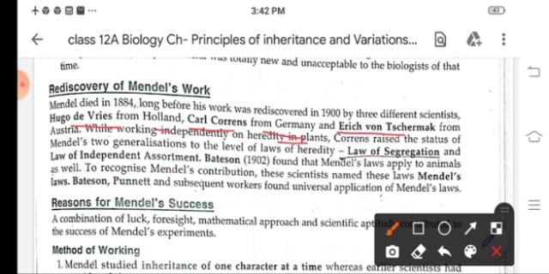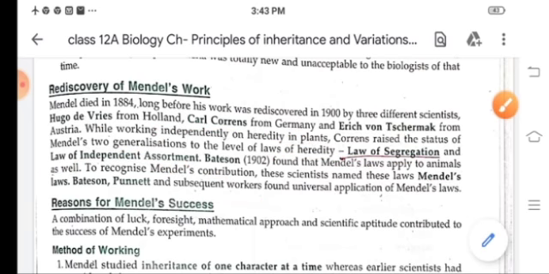Correns raised the status of Mendel's 2 generalizations to the level of laws of heredity: the law of segregation and the law of independent assortment. Bateson also found that Mendel's laws apply to animals as well. To recognize Mendel's contribution, these scientists named these laws Mendel's laws. Bateson, Punnett, and subsequent workers found the universal application of Mendel's laws.